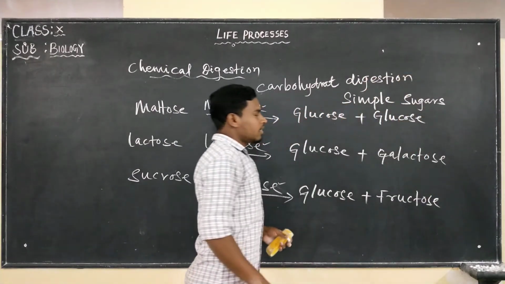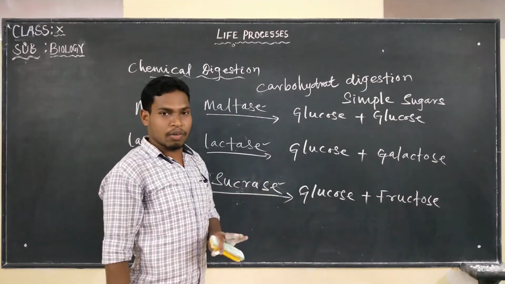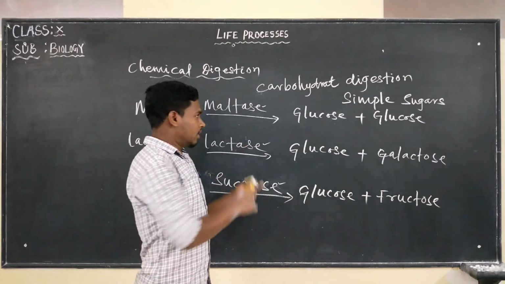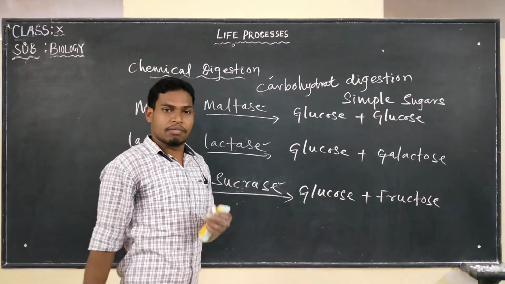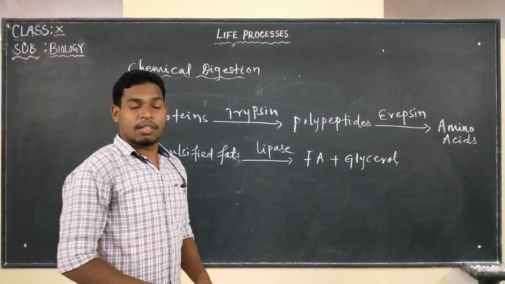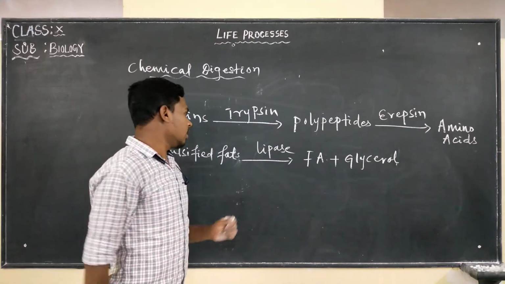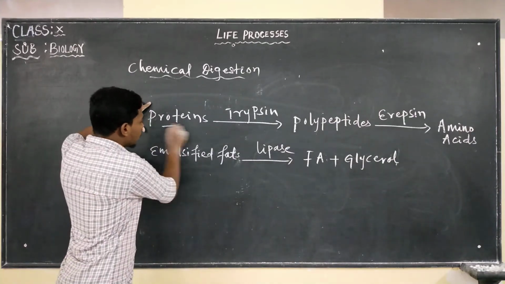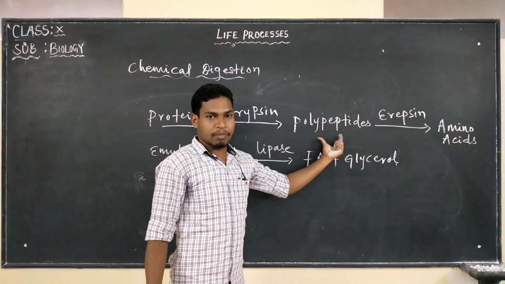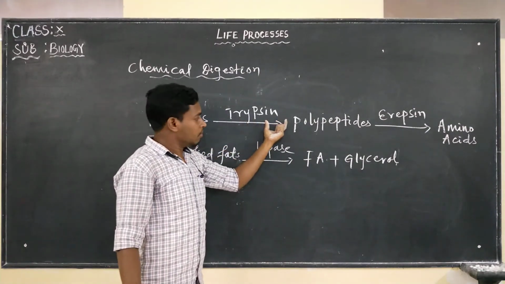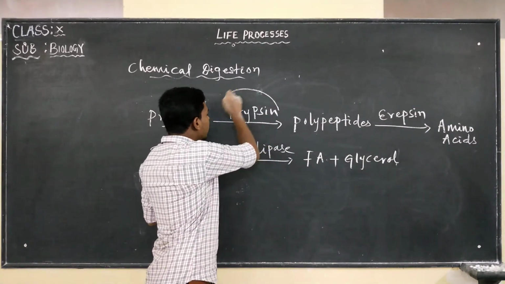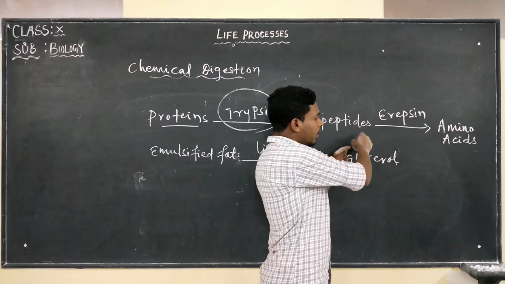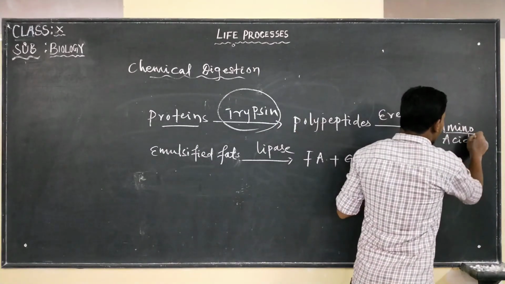Okay, carbohydrate digestion. And the next two digestions that take place in the small intestine are protein and fats. Now we will discuss the protein and the fat digestion. We saw carbohydrate digestion in the small intestine, and now the protein digestion and the fat digestion. We will move quickly. So protein is going to convert into polypeptides by the enzyme known as trypsin. So in the intestine, what is present? Trypsin is also present.